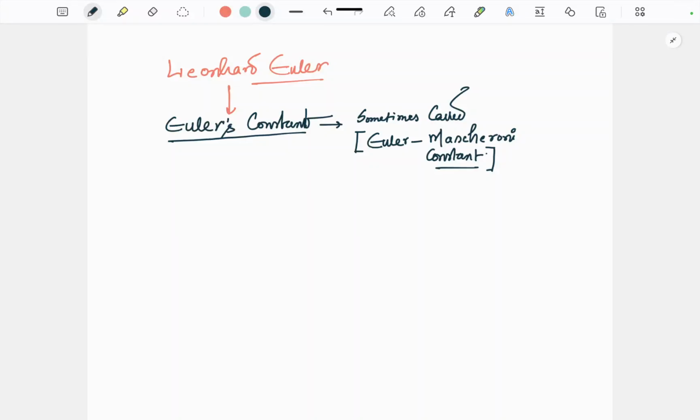Let me tell you about a mathematician whose name was Leonhard Euler. Leonhard Euler was one of the greatest mathematicians that the world has ever produced. He was not only a mathematician, he was also a physicist, astronomer, logician, geographer, and engineer. He founded the studies of graph theory and topology. Graph theory and topology are a part of mathematics that is taught in higher mathematics.